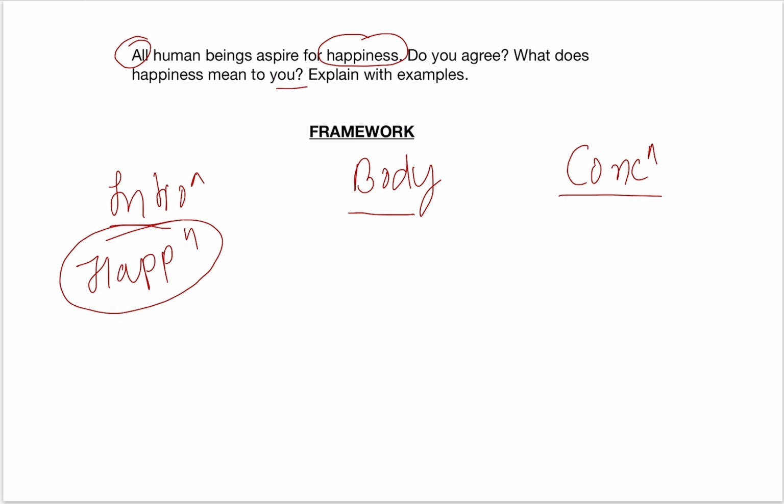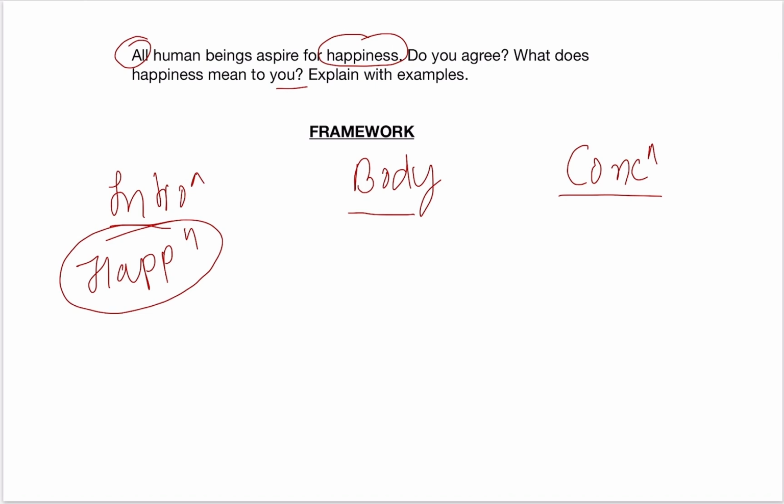Now we can define happiness in very simple terms. There is no need to bring any technical or core definition. Just write the definition of happiness in very simple terms. Like for me, happiness means mental well-being. For me, happiness means freedom from stress. For me, happiness means a stage when I am content with all the belongings with me. So in very simple words, you can write the definition of happiness, and also try to put one example.